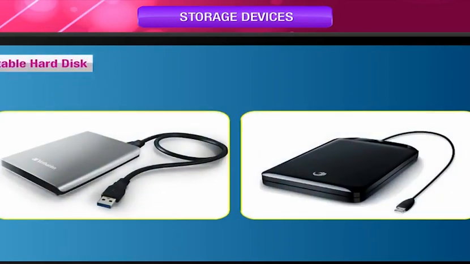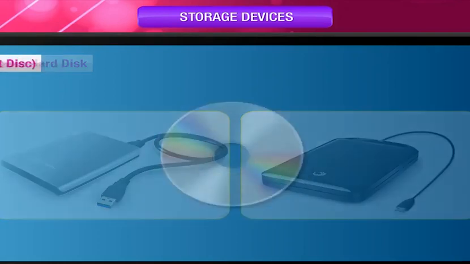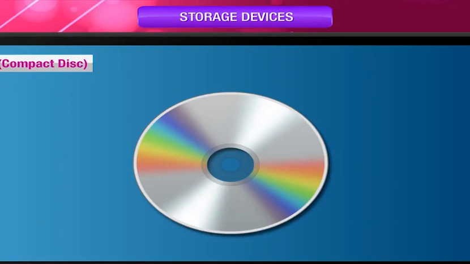Portable hard disk. A portable hard disk can be connected to the USB port of the computer. It has similar large storage capacity as internal hard disk, but you can transport data using this portable hard disk. CD, compact disc. A compact disc is a portable storage device and commonly known as CD. It is an optical storage media.